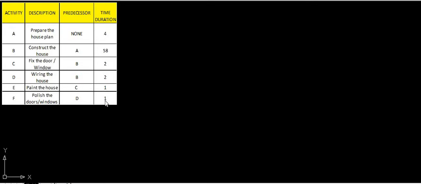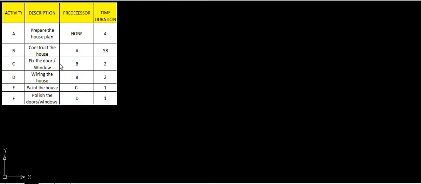This network diagram represents the various stages in a particular construction work, and it also decides the interdependency of one activity over the other activity. The interdependency of one activity over another will be decided depending upon this network diagram. So here we will start drawing the network diagrams. This is very important.